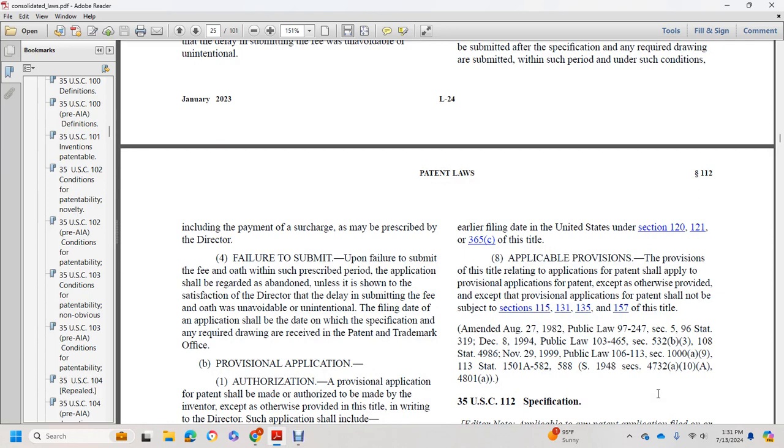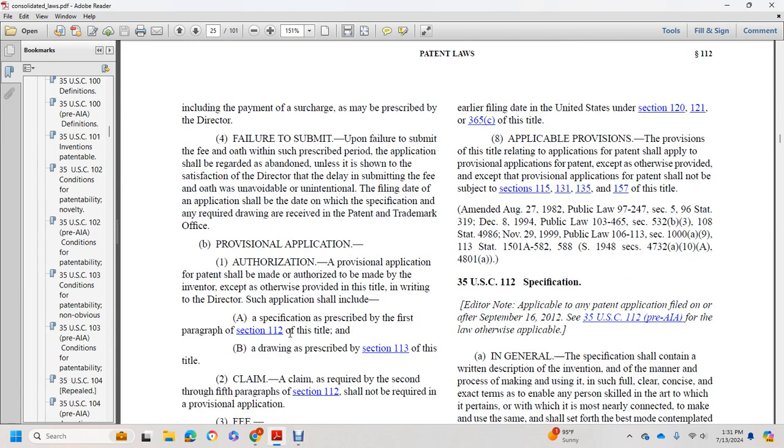Upon failure to submit the fee and oath within the prescribed period, the application shall be regarded as abandoned, unless it is shown to the satisfaction of the director that the delay in submitting the fee and oath was unavoidable or unintentional. Filing date: the filing date of the application shall be the date on which the specification and required drawing, or receipt by the Patent and Trademark Office of the provisional application, is received. Authorization: a provisional application shall be made, or authorized to be made, by the inventor, except as otherwise provided in this title and in writing by the director.